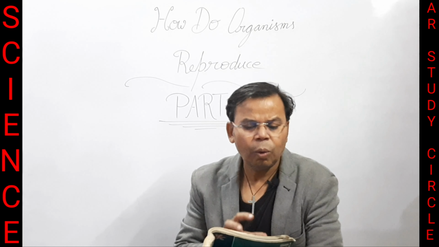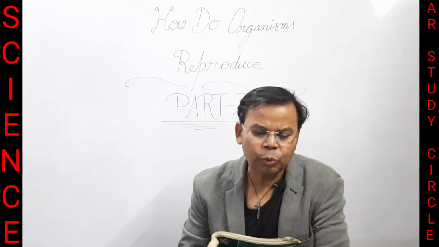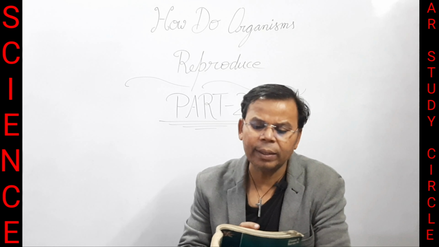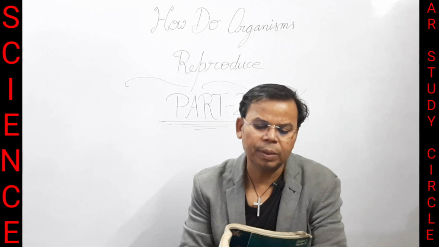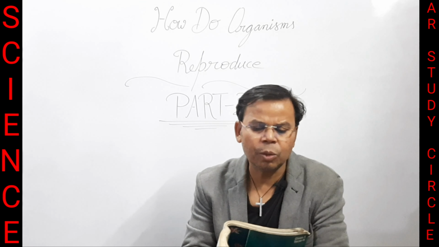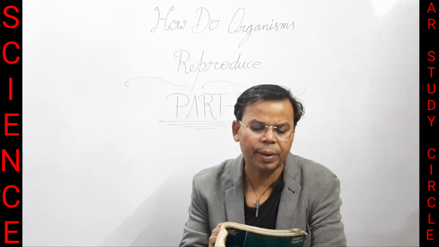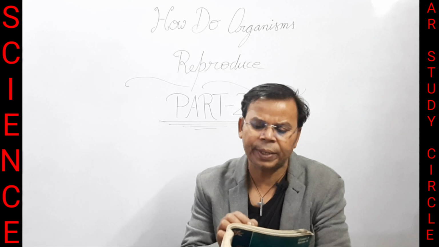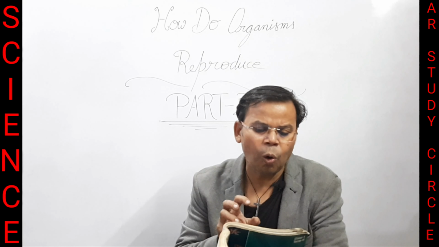Next question is: why does menstruation occur? Menstruation occurs in human females only when the egg is not fertilized by the male sperm. Since the egg is not fertilized, the thick and soft uterus lining having a lot of blood capillaries in it is not required. Thus, the unfertilized ovum